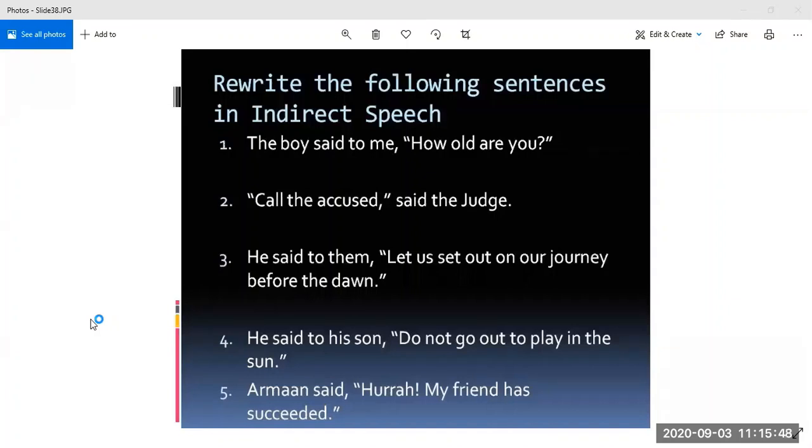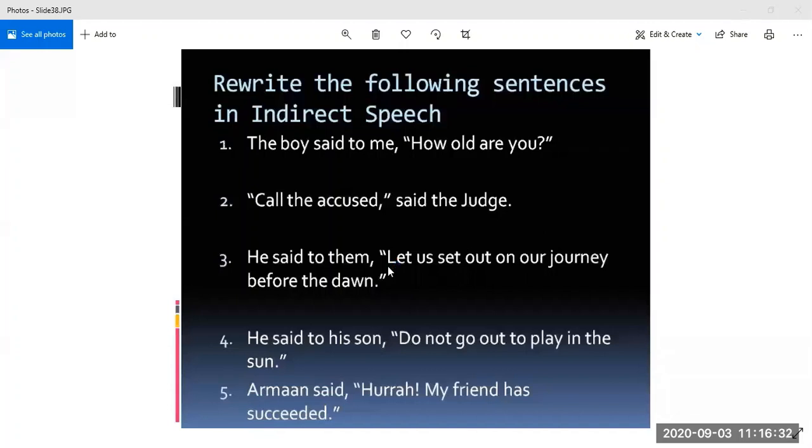He proposed to us that we should set out before the dawn. Why are you using us? He said to them is already stated over here. So he proposed to them only, na? He proposed to them that they should set out on their journey before the dawn. Because us has been used with let. So whenever let us is used in reported speech, it means it is a proposal. So he proposed to them that they should set out on their journey before the dawn. So this will be the answer. Everyone should write the correct answer now.